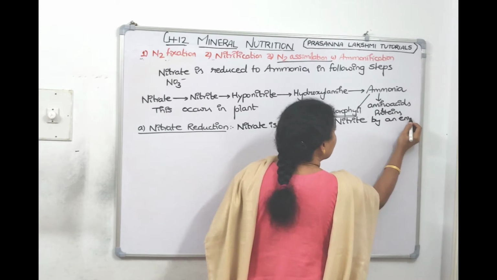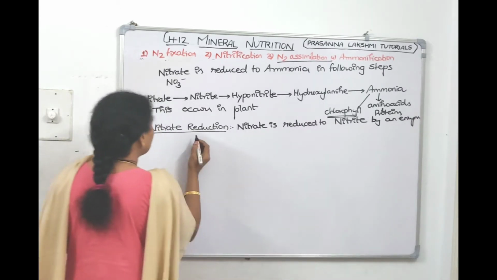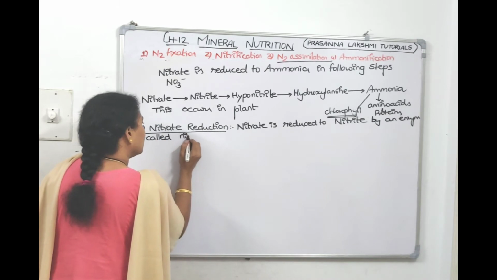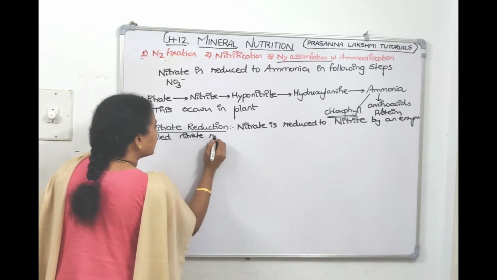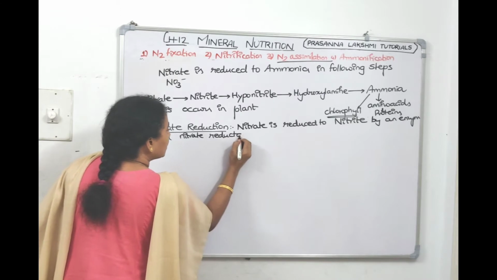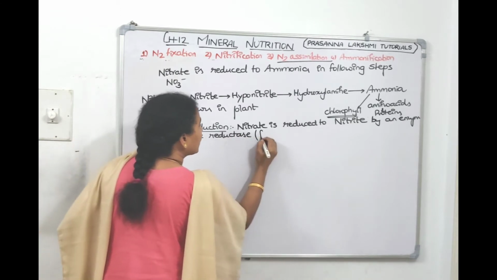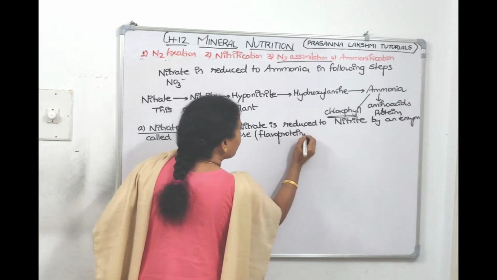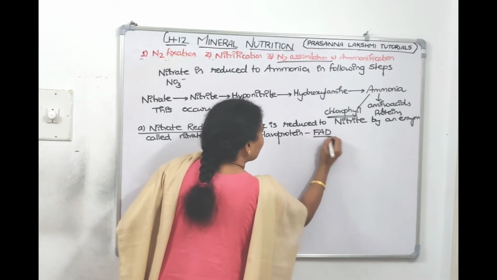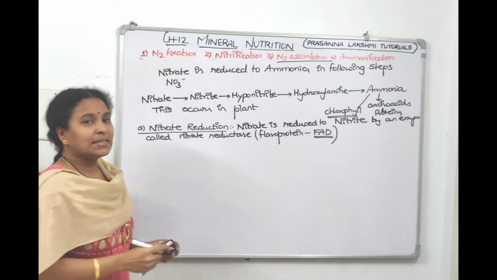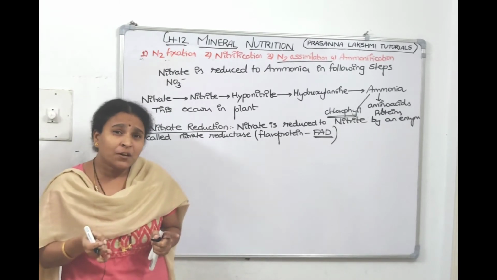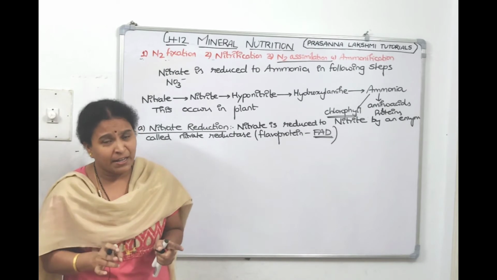What is that enzyme? An enzyme called nitrate reductase. Children, this nitrate reductase is a flavoprotein. Flavoprotein means it has FAD. The nitrate reductase enzyme is a flavoprotein. Flavoprotein has FAD. The reduced form of FAD is called FADH2.